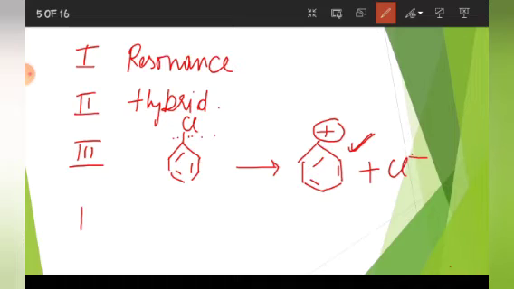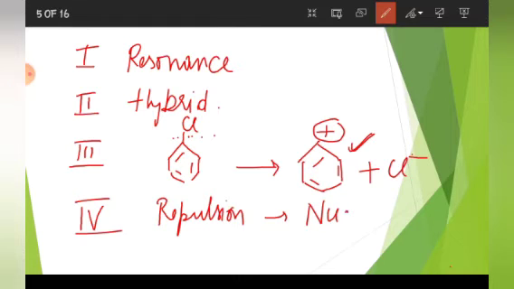Now the last, fourth reason, it is written that due to possible repulsion. Now repulsion between which two things? Repulsion between the nucleophile.